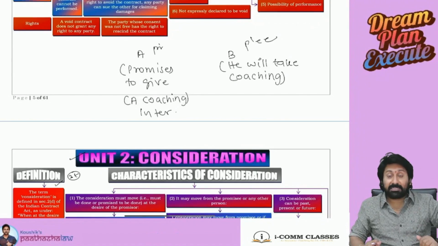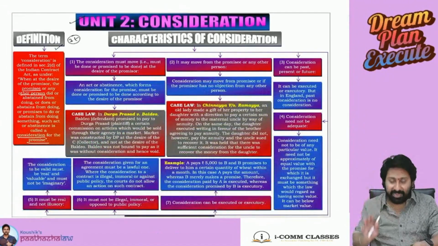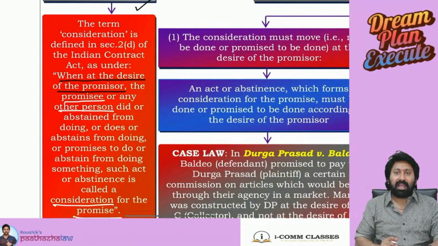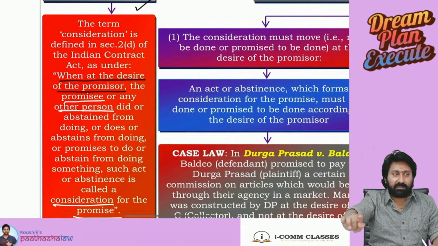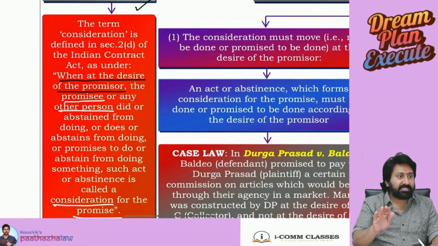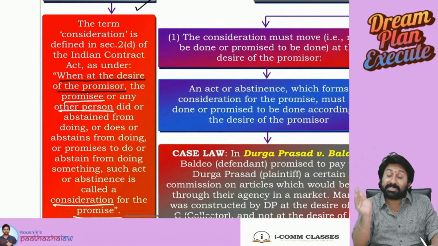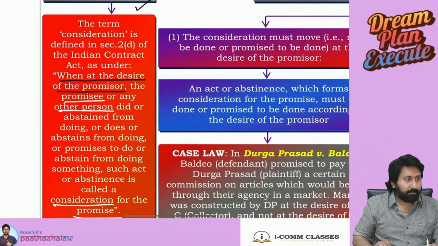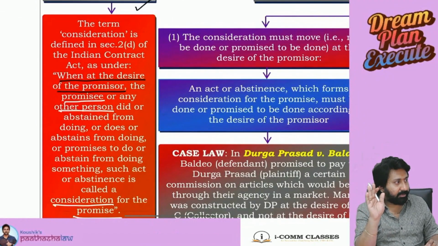Now, 99% of all the students, what did they answer? The promisor will fix the price. Now you came to the line. When at the desire of the promisor. So fixing the price should always start from the promisor of the act. Everyone understood the point clearly? Consideration fixing should always start from the promisor, not from the promisee. The promisee will pay consideration. Understood the point or not? Everyone, clear to the point?